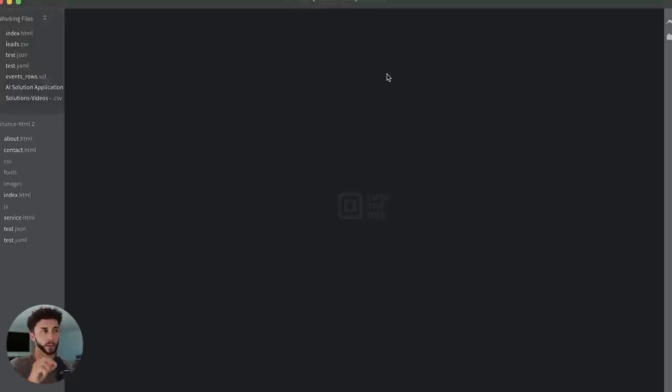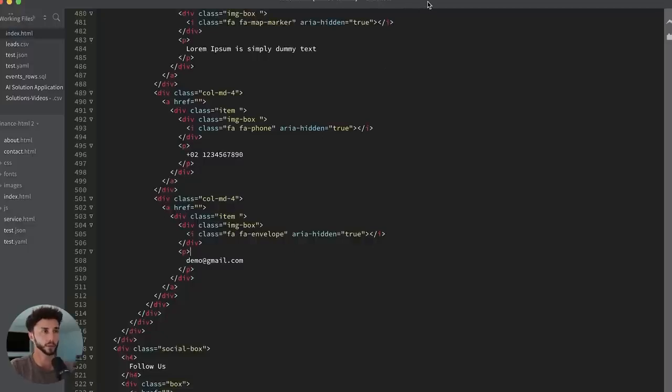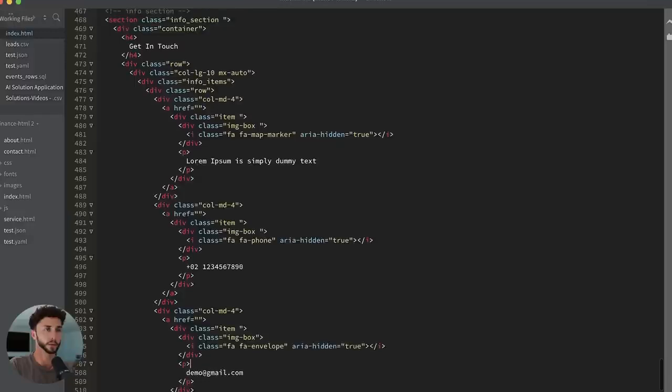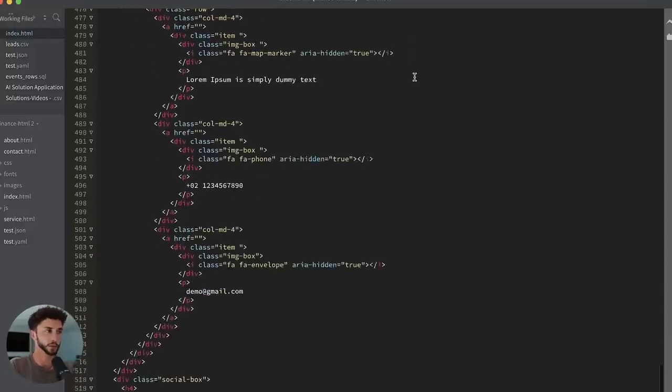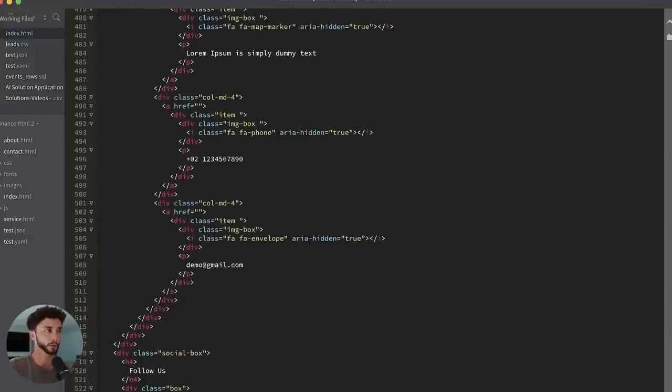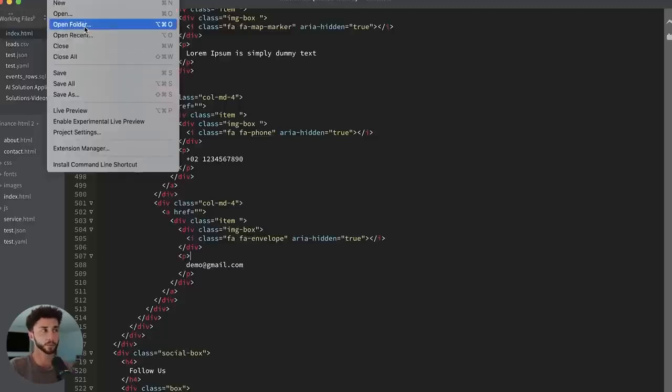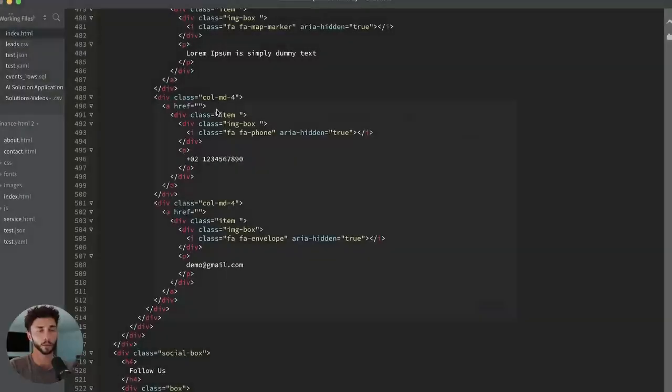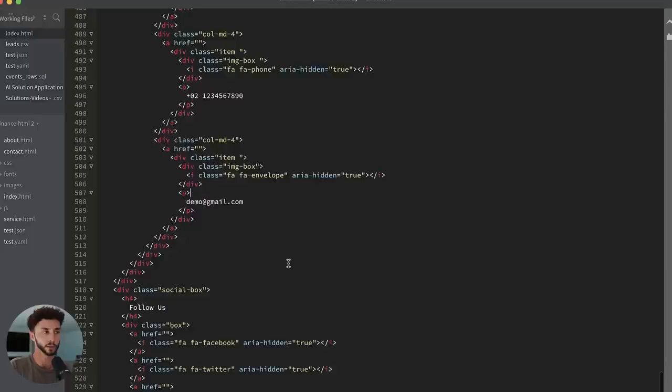I will leave a link to this template if you want it, and also some instructions on how you can open up a website. I know this looks like code and it's all scary, but this is just allowing me to spin up a website very quickly. So I'll leave the template file. Once you've downloaded the template file, you need to download Brackets, which is the software. You can go File, then Open Folder. Then click on the folder when you've unzipped it, and it's going to open up the whole folder. You see all of these files. All you need to do is click on the index.html, and then you'll see something similar to this.